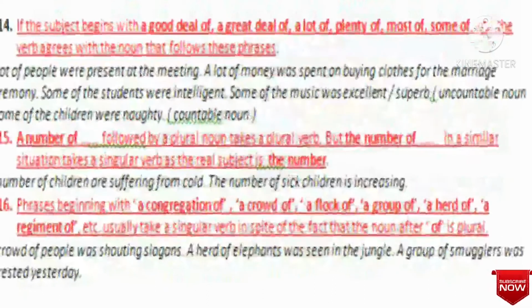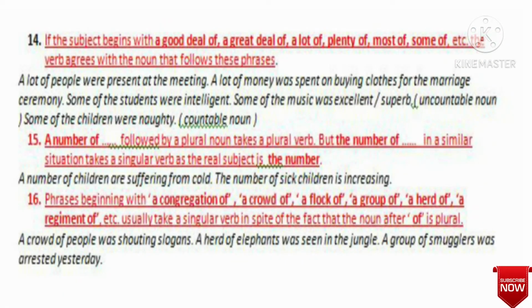Then point number 14 tells us, if the subject begins with a good deal of, a great deal of, a lot of, plenty of, most of, some of, etc., the verb agrees with the noun that follows these phrases. For example, a lot of people were present at the meeting. Here a lot of people is plural, so we used a plural verb.